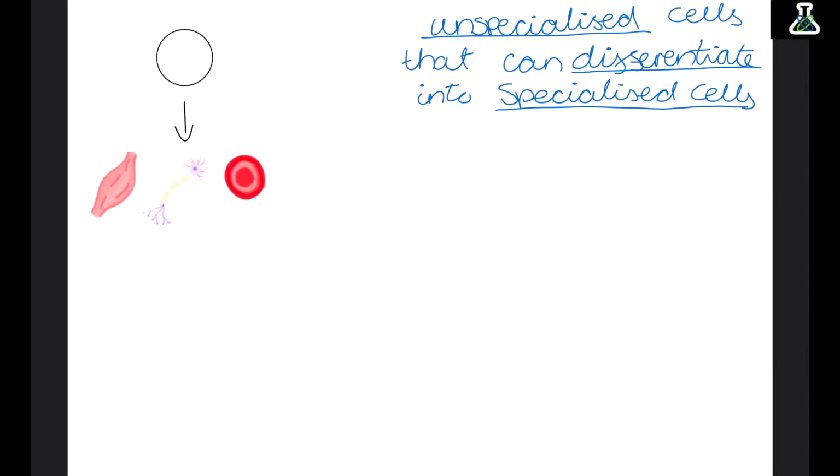There are three types of stem cells. Embryonic stem cells are the ones found in the early embryo. These can turn into any type of specialised cell in a human. This is because these are the original cells we start with, so they need to be able to turn into all the cells we need.